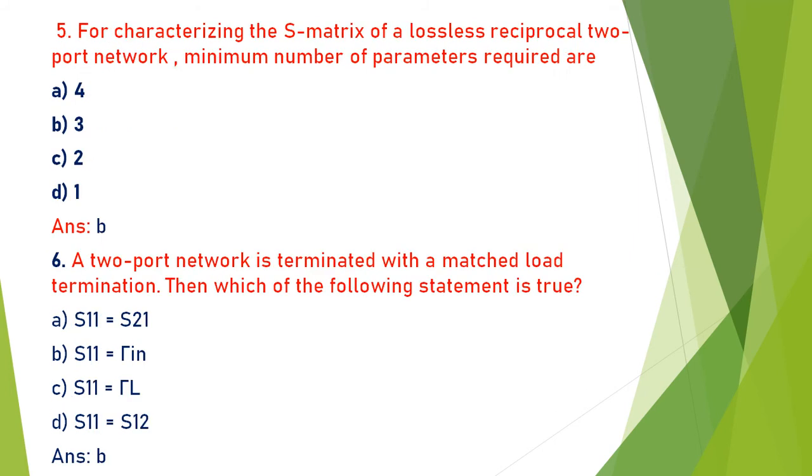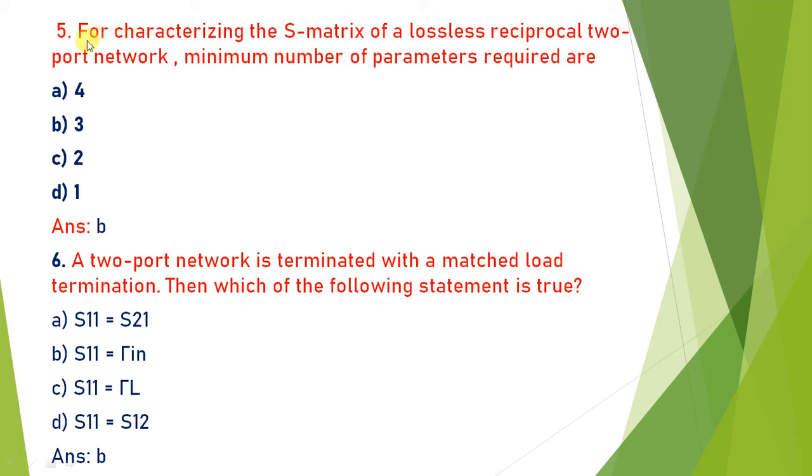For characterizing the S matrix of a lossless reciprocal two-port network, the minimum number of parameters required is what? If you consider the two-port network, there are 4 variables. But for a lossless reciprocal network, the minimum number of parameters required is less by 1, so 4 minus 1 is equal to 3. So the answer is B. For a lossless reciprocal network, we need the number of elements minus 1.